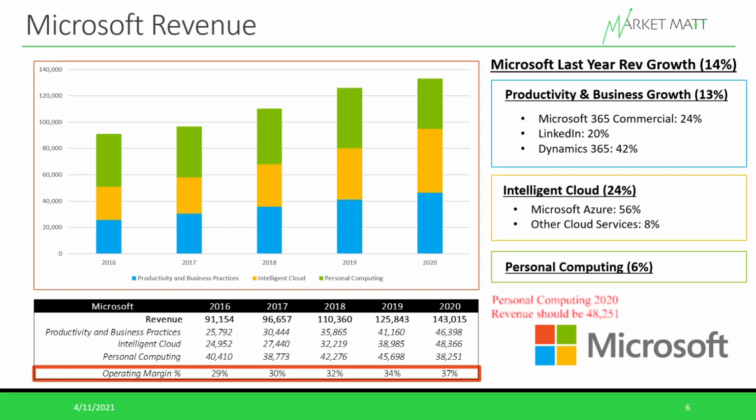And one of the reasons that this showed lackluster growth last year is this segment does include its gaming division, and Microsoft just released the new series of consoles after this report was filed. So it's pretty typical for hardware companies or gaming companies to have a slump in hardware sales or console sales right before a new release.